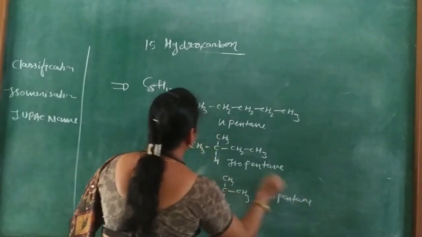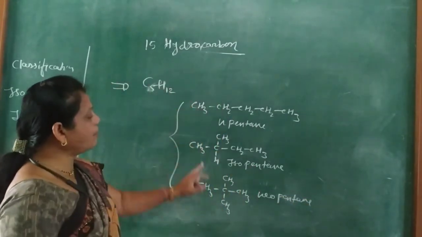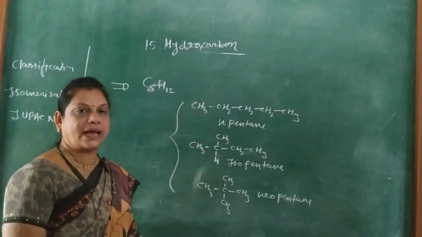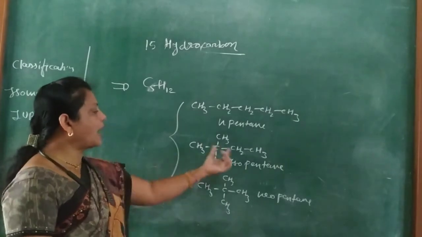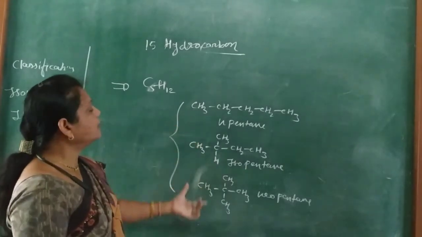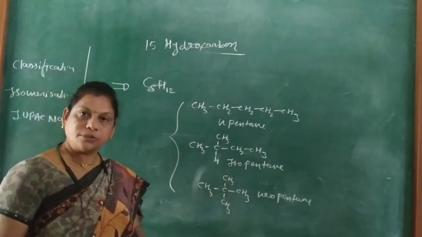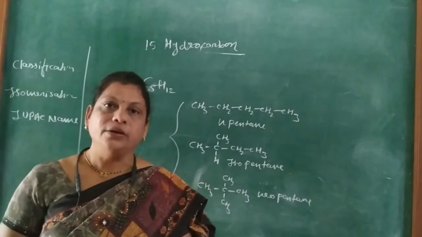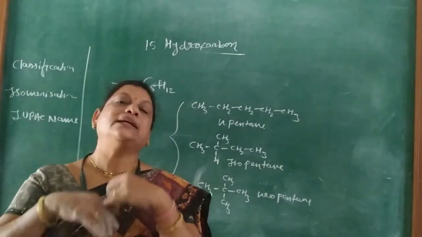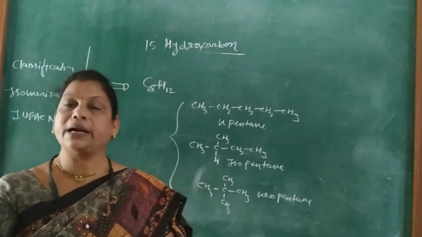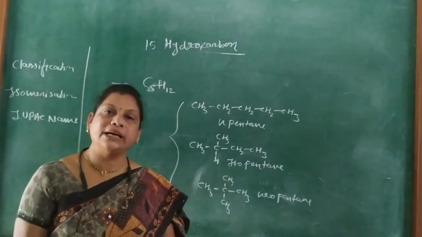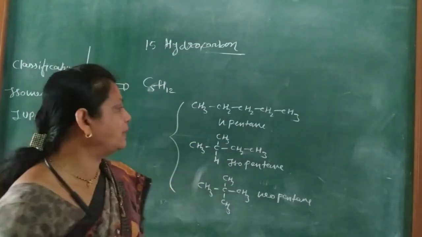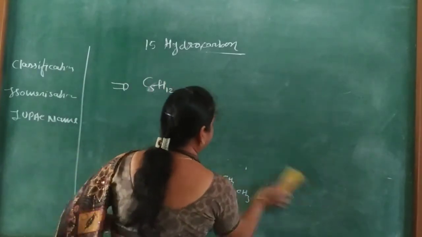So observe these three. They have the same molecular formula, C5H12, but possess different structural arrangements of carbon-carbon, and they are called isomers of pentane. Due to the arrangement of carbon, different types of isomerism are formed, which we will study in the last chapter, basic principles in organic chemistry.